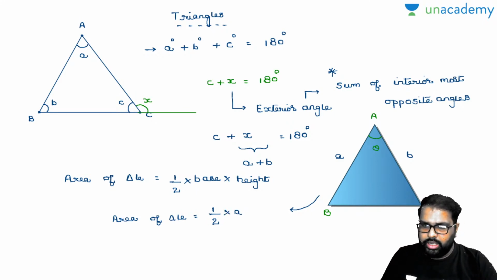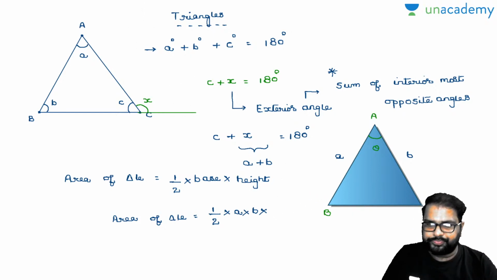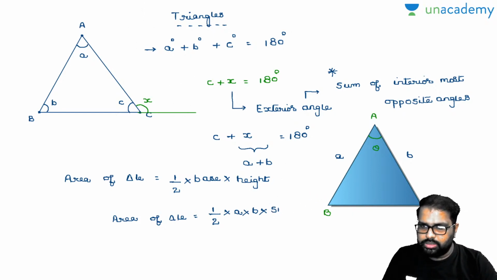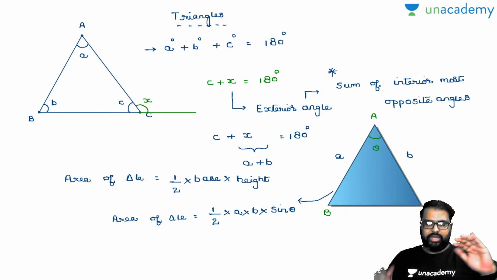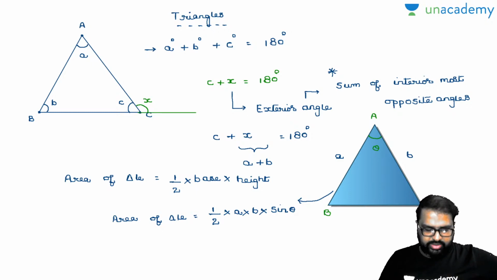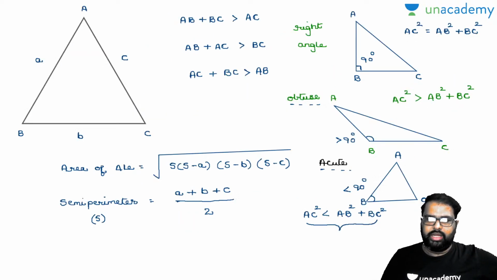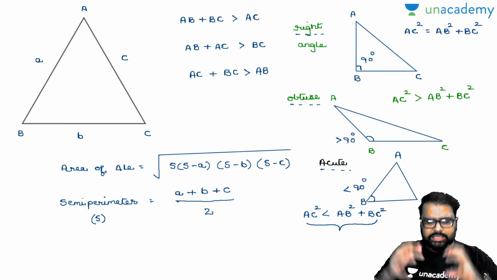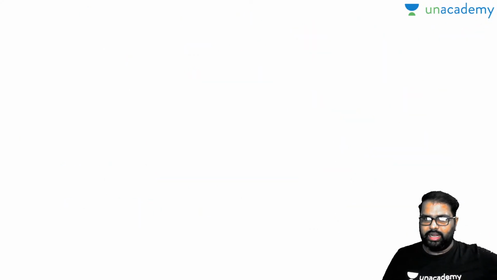If you know the angle and the sides attached to that angle, then the area of the triangle is half into A into B into sine theta. This is the formula which you will be learning in trigonometry, but I am explaining it here. Now I have given you three formulas: the basic area of the triangle, the area when angle theta is given, and the area when you know the side lengths. And I have given you the properties with right angle, obtuse angle and acute angle. Let us learn some more properties of the triangle and end the class there.